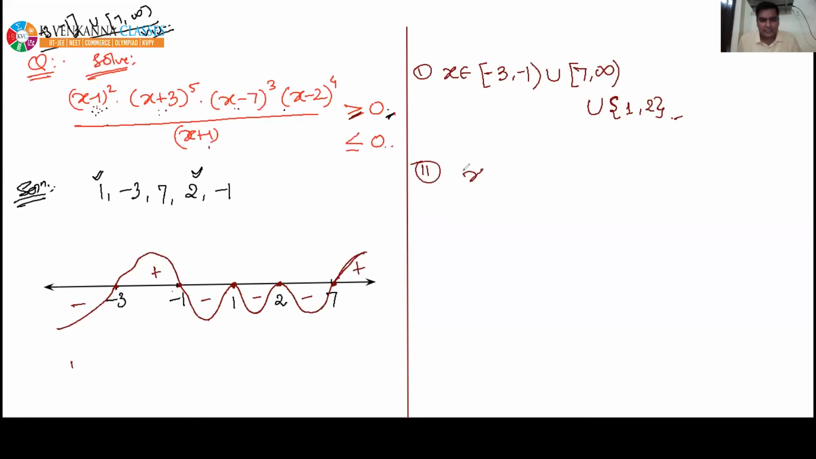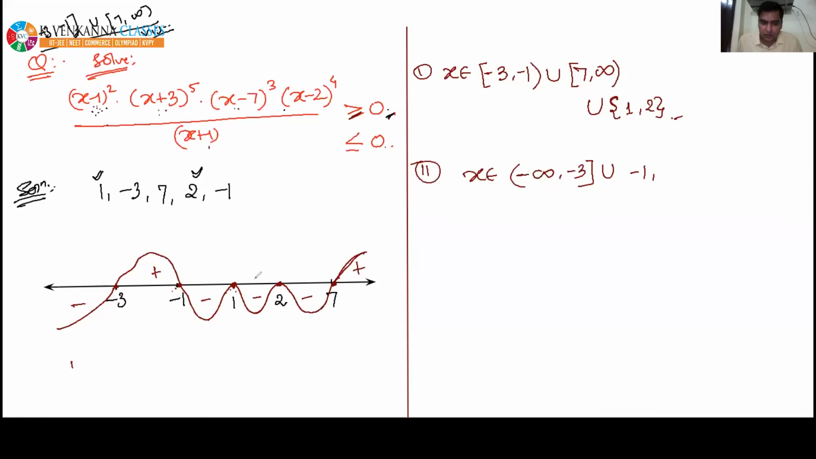Now, x belongs to, everyone please focus. I'm going to write it in a shorter way. Minus infinity to -3. Check whether -3 can be included or not. Yes, -3 can be included because it is making the numerator 0. Now, see, -1 to 1. Union, -1 to 1. Now, first of all, I'm directly going to write the answer. Everyone, please focus here. Don't write anything right now.